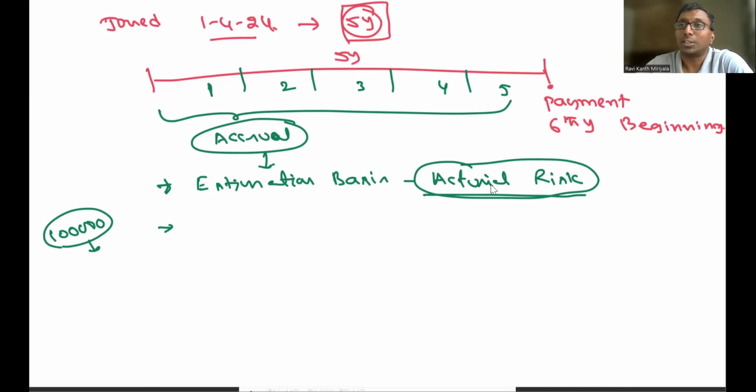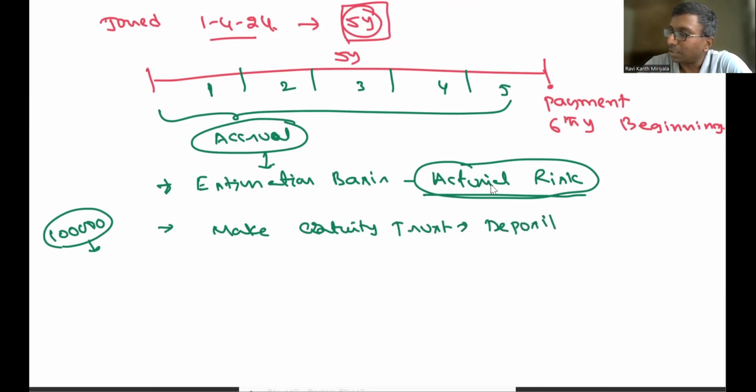Issue will be there. That's why people will make a gratuity trust. They will open one gratuity trust and deposit money with the trust. What will this trust do with that money, sir? The trust is going to invest that. Whatever amount you deposit, they are going to invest.